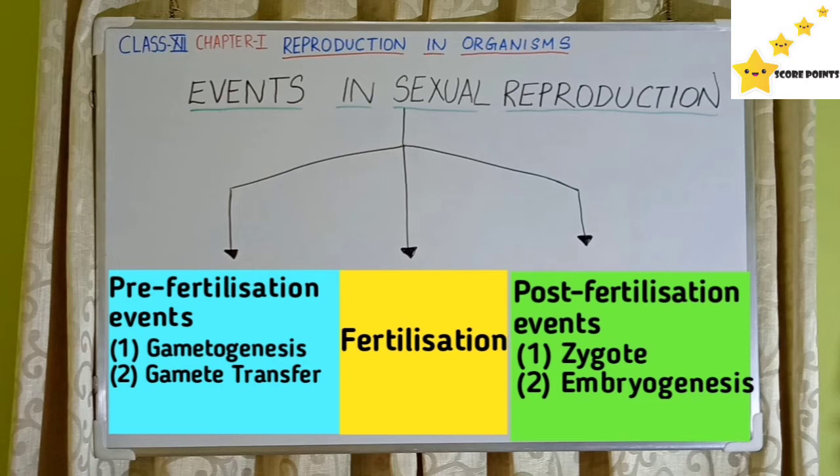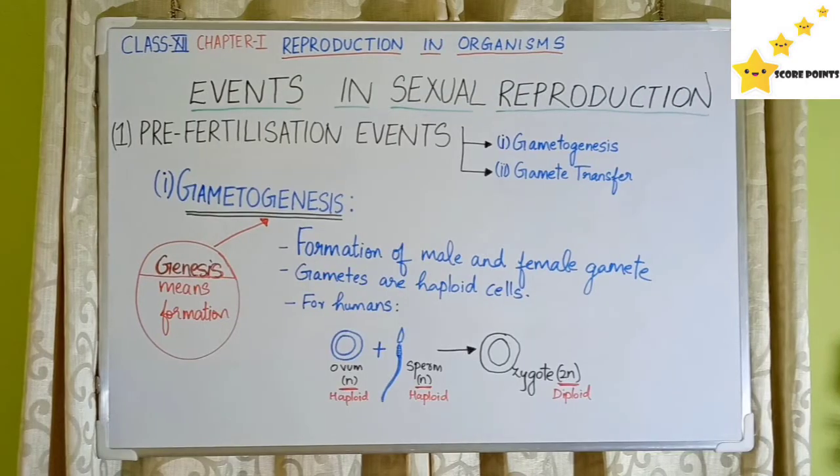In pre-fertilization event, we have two main processes. One is gametogenesis and the second one is gamete transfer. In post-fertilization or after fertilization, we have two main important terms: zygote and embryogenesis. Now let's learn about pre-fertilization event, that is the first event, in detail.